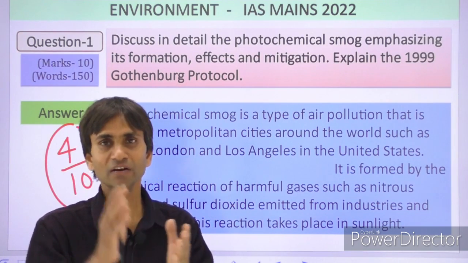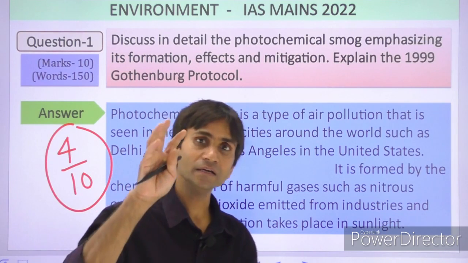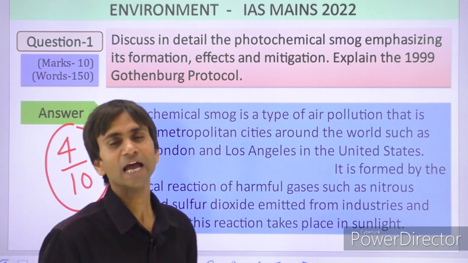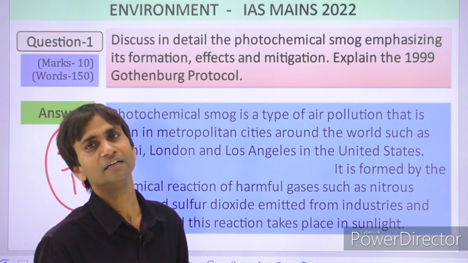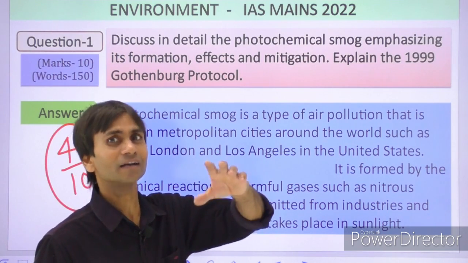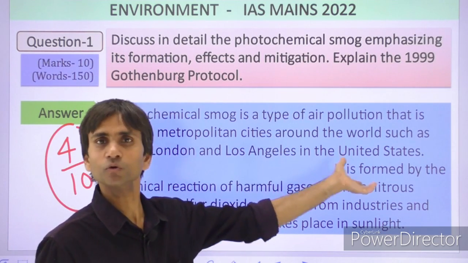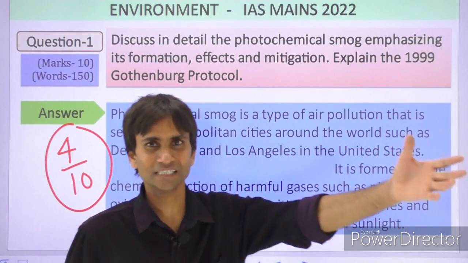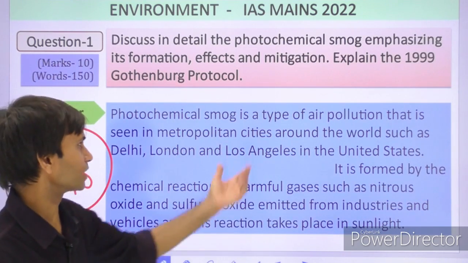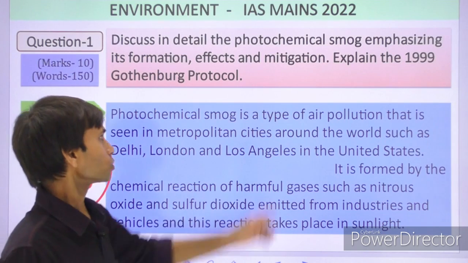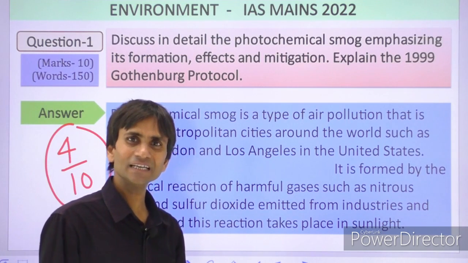Volcanoes are a primary natural factor emitting sulfur dioxide and other gases. Finally they are a cause of photochemical smog, and geysers, water geysers, are another factor. So how can we mitigate this?